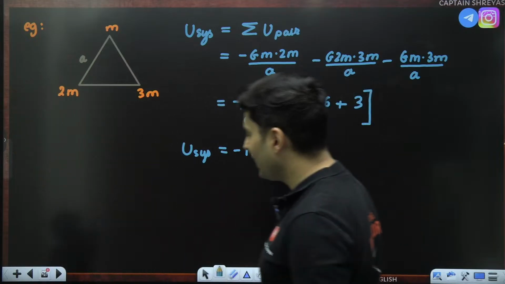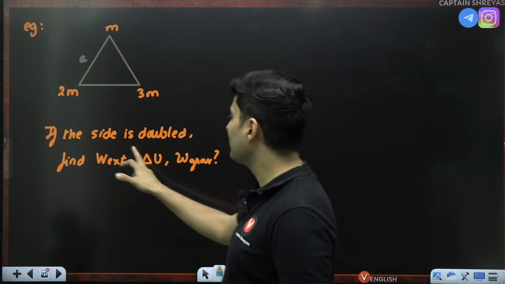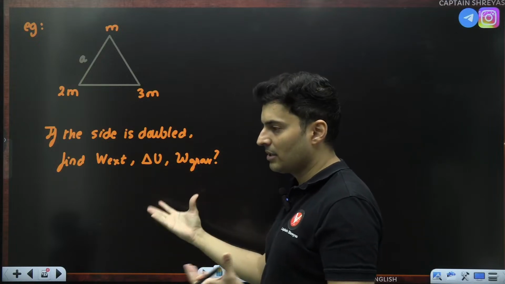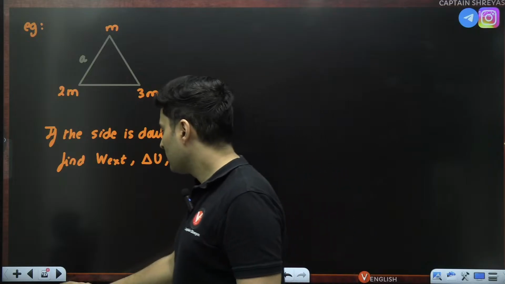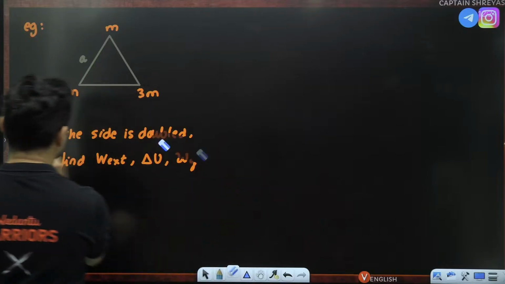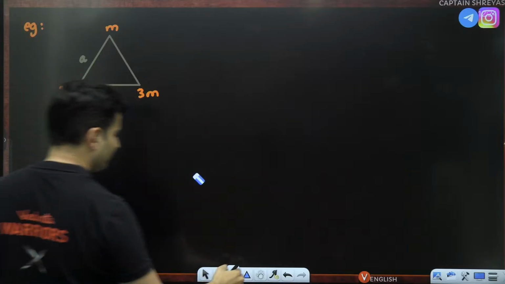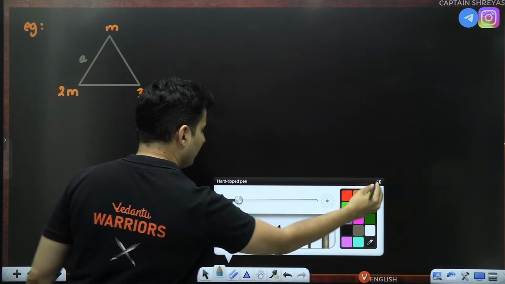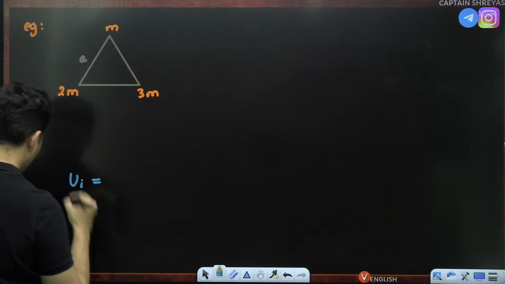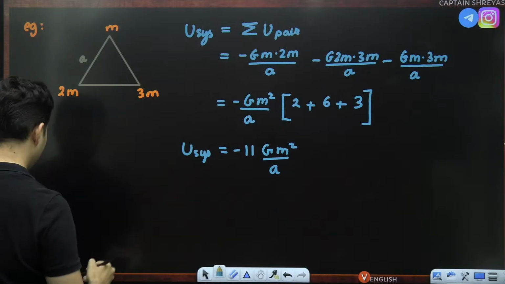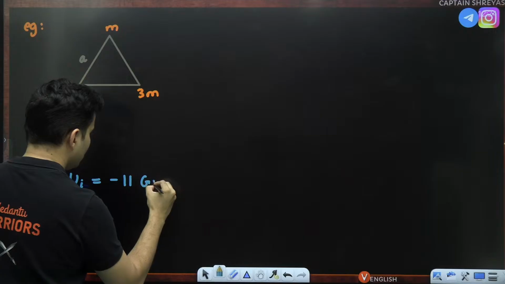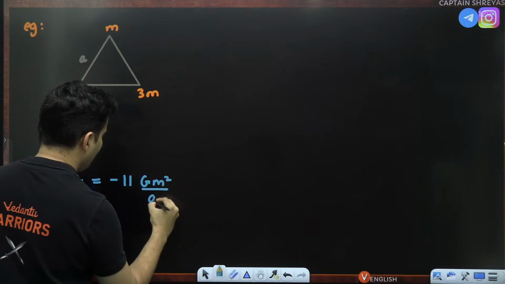Okay. Now let's go to the next part of the question. Next part says the side length is doubled. What will be the change, gravitational work, external work and all of that. So let's try this out. It's not again difficult. See, initially, if you ask me what is the potential energy when the side length was A, it is this. It is minus 11 G m square divided by A.